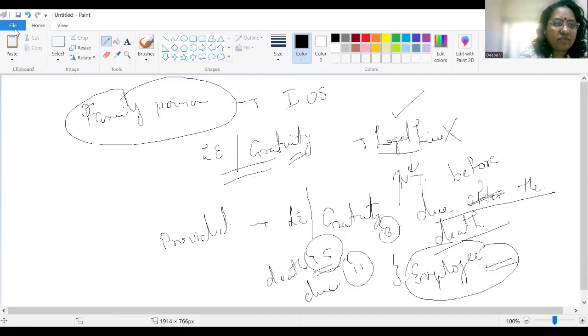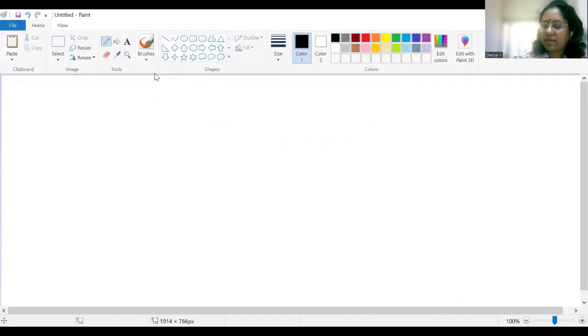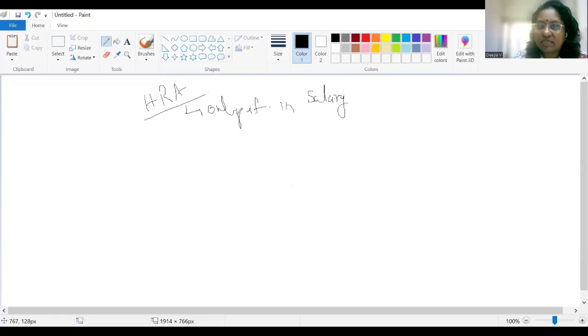Now, the next very significant provision in your Income from Salary Act would be the HRA, house rent allowance. So please note that the house rent allowance can be availed as a deduction only and only if it is forming part of your salary. Only if your employer is giving you HRA in your salary, you will be eligible to avail this exemption or the deductions available under the section.